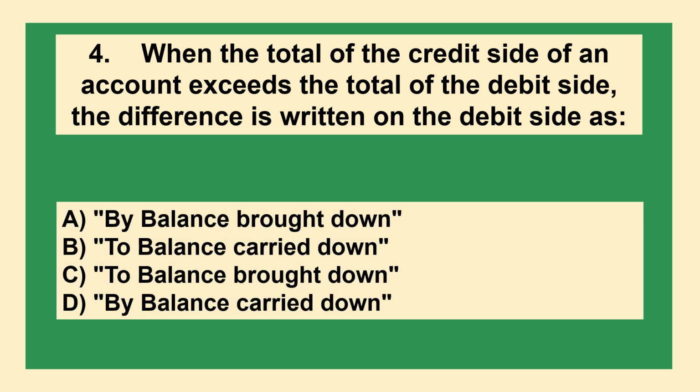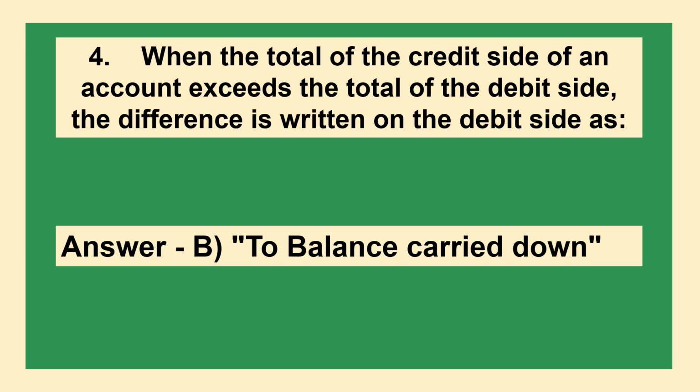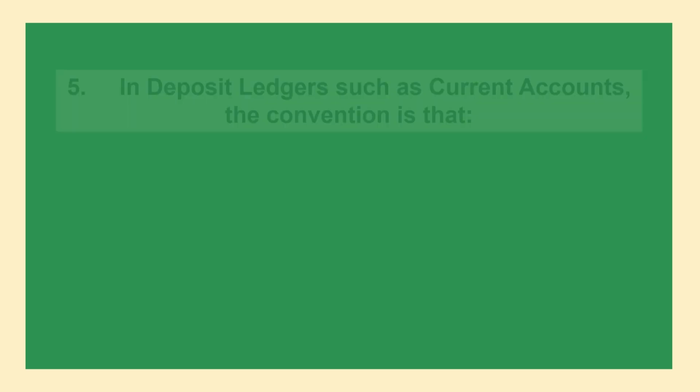When the total of the credit side of an account exceeds the total of the debit side, the difference is written on the debit side as option A: by balance brought down, option B: to balance carried down, option C: to balance brought down, option D: by balance carried down. The answer is option B: to balance carried down.